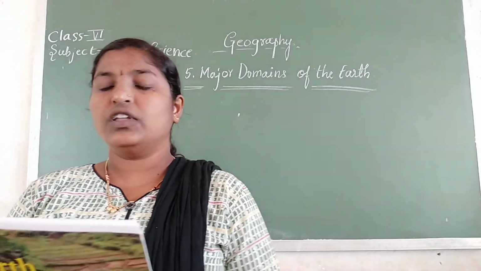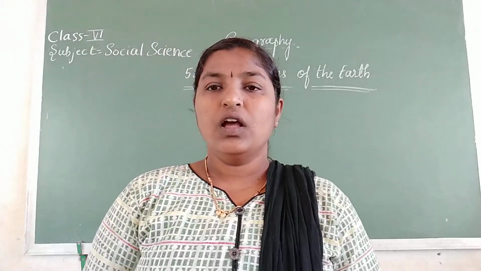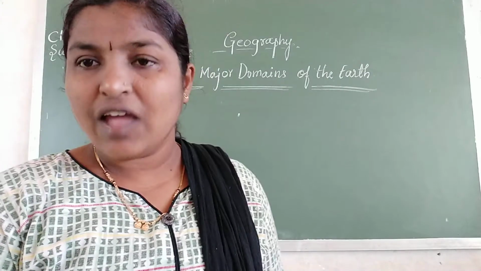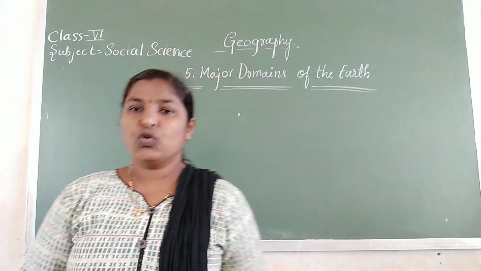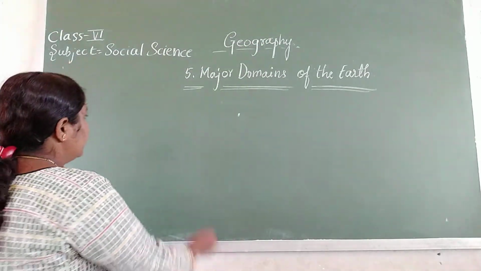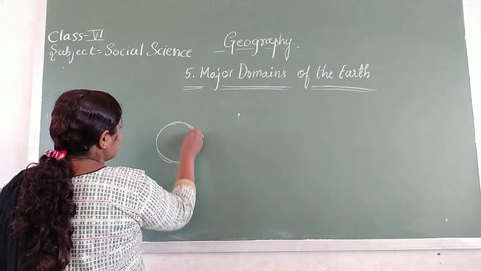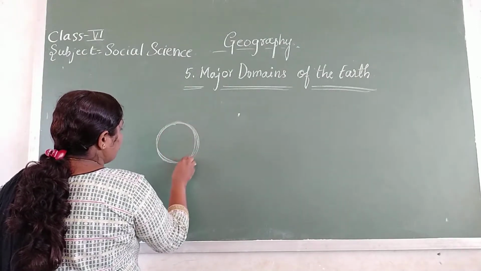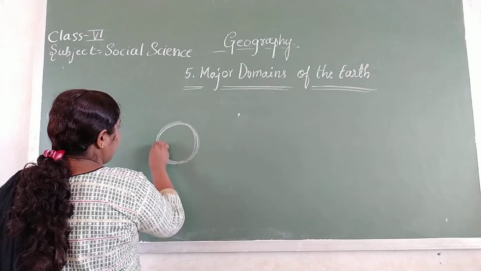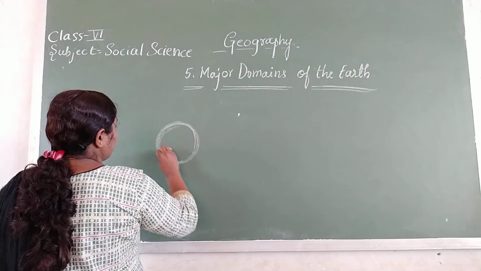Major Domains of the Earth. Let's see first, I will explain orally, then we will go to the textbook. This is our Earth. This is the only planet which supports life.